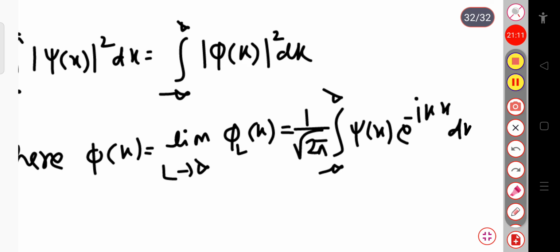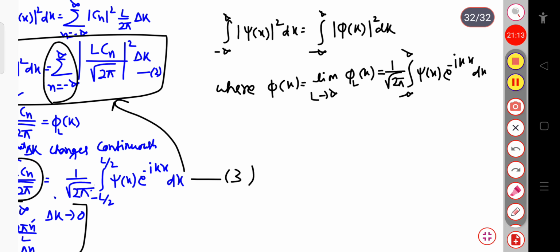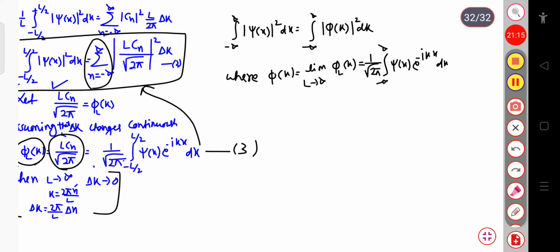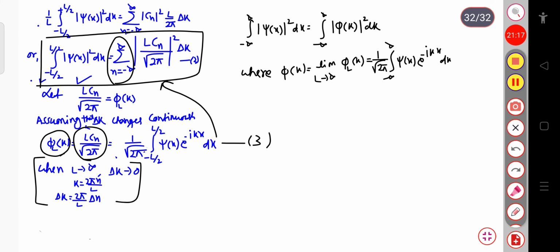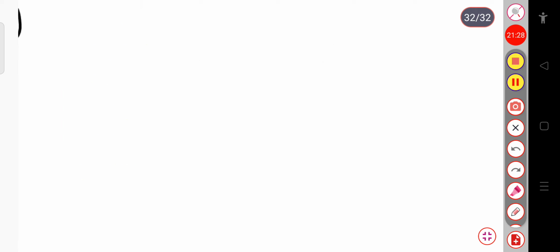You can see here this expression, this phi L of k, equation 3: phi L of k equal to 1 by root 2 pi, integral from minus L by 2 to plus L by 2 of psi of x exponential minus i k x dx. Similarly, in the inverse transformation, psi of x can be written as